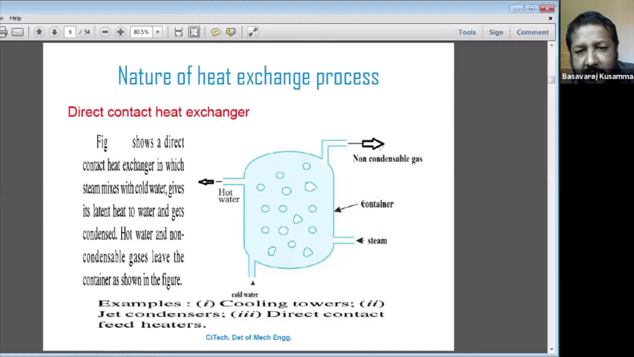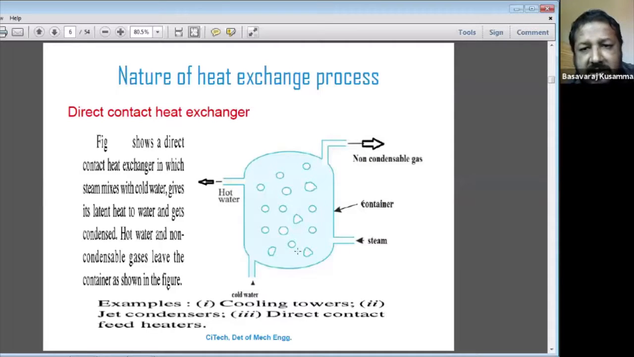It will be going. Taking the example of the cooling tower, after the cooling, whatever gases come from the cooling tower are called non-condensable gases; they will be coming out. And the hot water, you are spraying the hot water from the top side, understand? Then it will be coming down due to the density. So that hot water will be coming out from this side, okay?